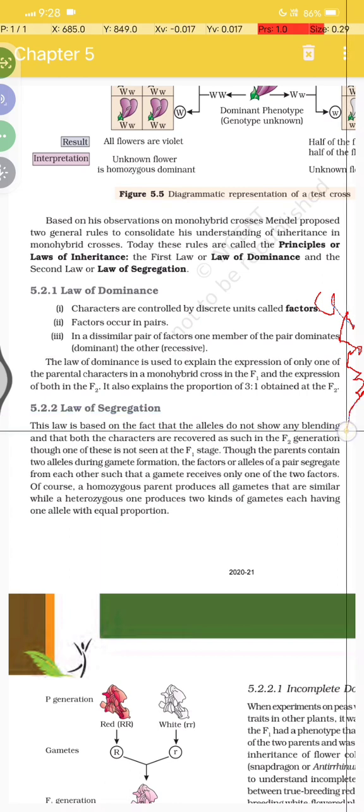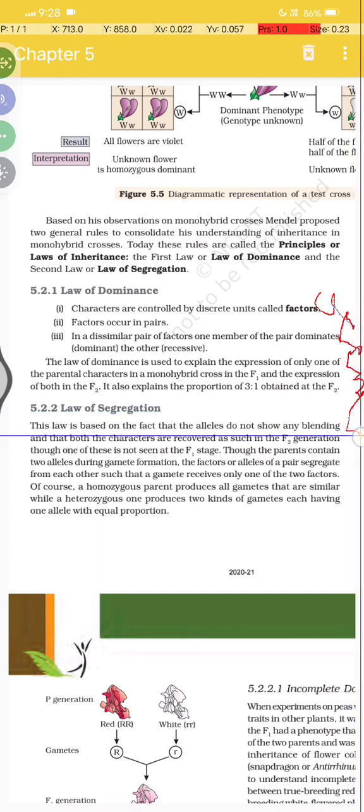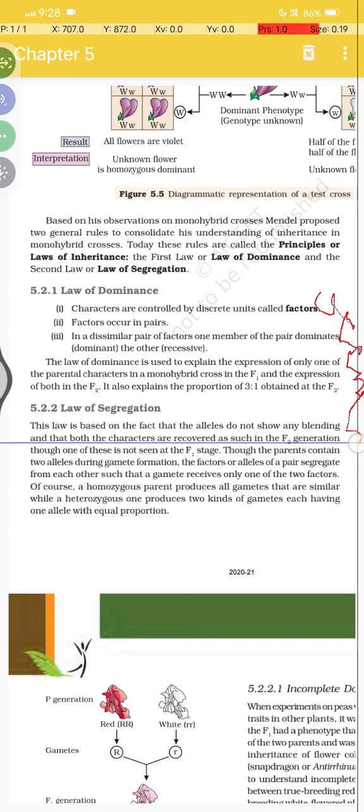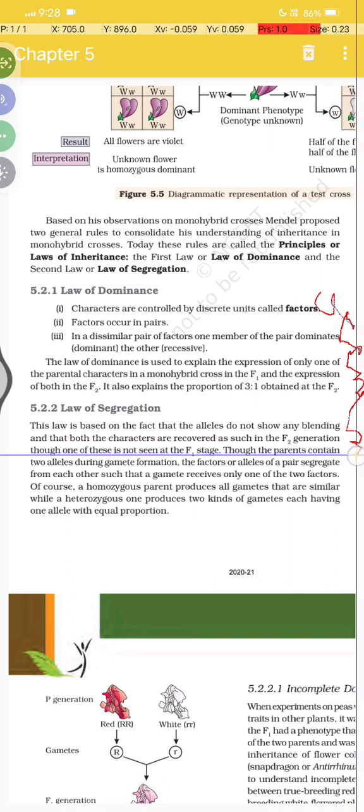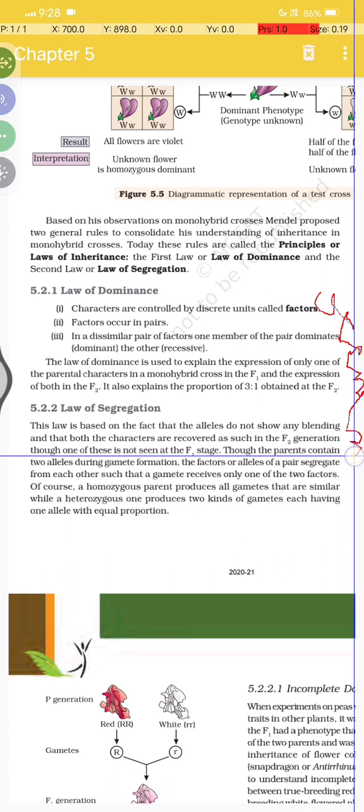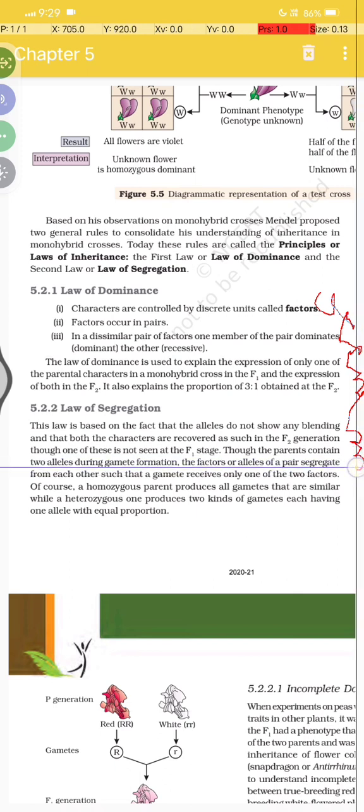This law is based on the fact that the alleles do not show any blending, and both characters are recovered in the F2 generation, thus one of these is not seen at the F1 stage. The parent contains two alleles during gamete formation.